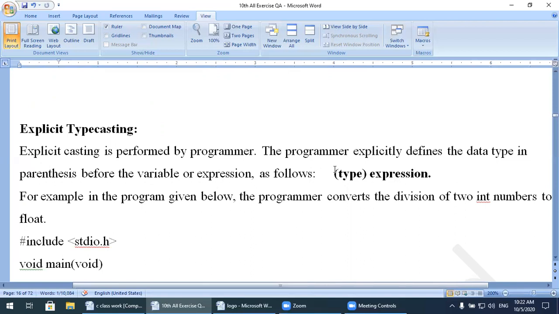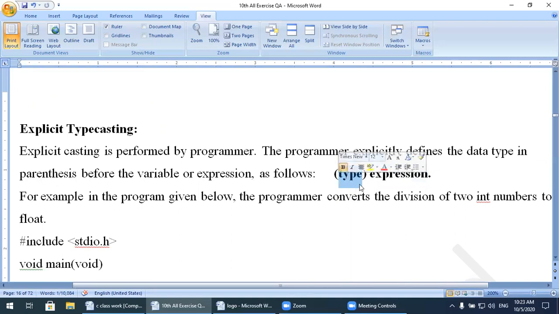So how can we use explicit typecasting? First of all, in the parentheses, we will write any type, and this type could be integer, float, or character, which we want to convert. Now over here there is an expression, any kind of expression, for example 5 divided by 3. If I write integer, it will convert this into an integer.